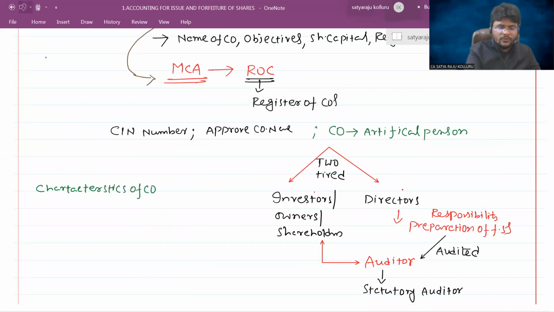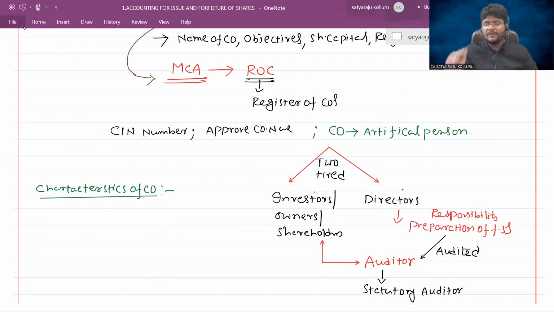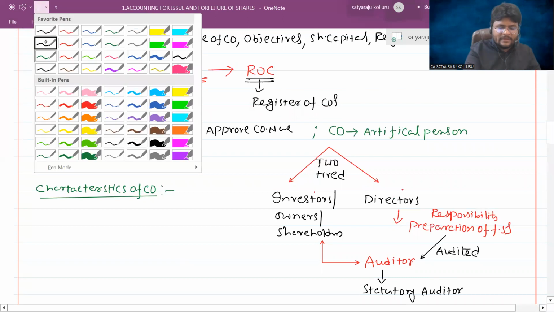Guys, I already told you, I'm not going to explain the entire company law in the manner you learned in your company law paper. Here I'm just touching the basics in a different manner. Okay, what are the different characteristics of a company?